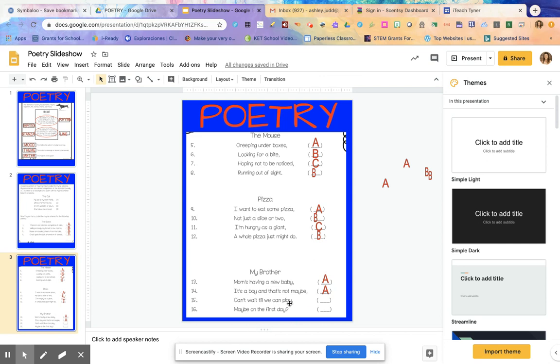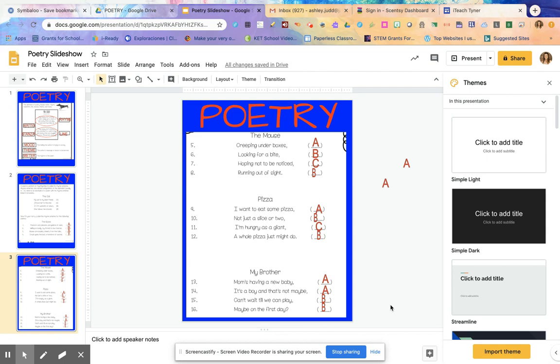Then I'll look at this last word, play. Do play and baby rhyme? Nope. What about play and maybe? Nope. So I'm going to give play a new letter, which is a B, because it doesn't rhyme with anything I've looked at so far. All right, now I'm going to look at this last line, day. Does day rhyme with baby or maybe? No. What about day and play? Yep, those two rhyme. So it's going to get a B as well. So the rhyming scheme of this poem is AABB.